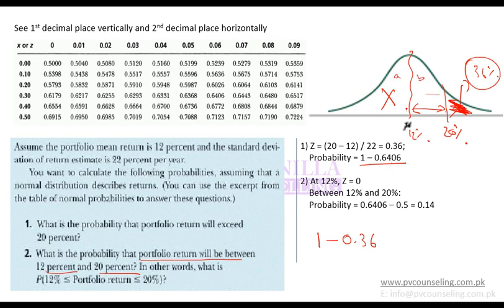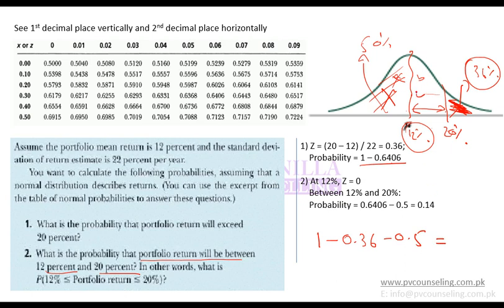Let's say A and B. Now you also have to remove A. A is exactly half of the figure because A is at the mean. 12% is the mean. So if it is at the mean, it will have 50% on the left, 50% on the right. So this area A will be 50%. So I subtract that as well.